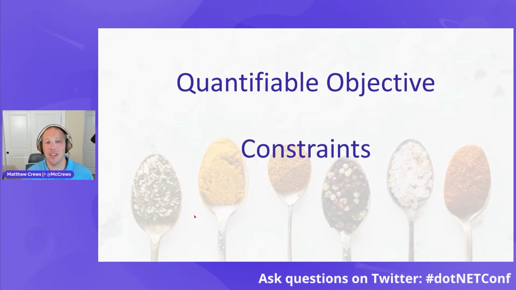The second is constraints. These are the limitations on what is possible. They could be financial. We only have so much money to invest. It could be people. We only have so many developers to assign to projects. It could be legal. There's only certain things we're allowed to do. But there's always some type of limit on what is possible. Lastly, there are decisions. These are the choices that we need to make within this framework. It's what we need to decide in order to create a plan going forward.